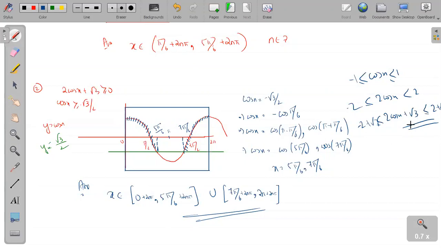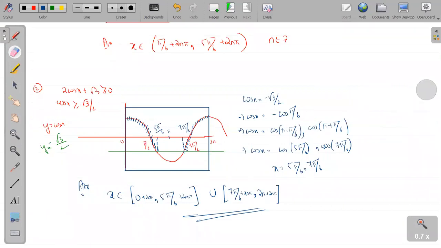अरे भाई साहब ये थोड़ी निकालना है आपको. You are not finding the range. You are finding the domain. You are finding the value of x in which it is true. Where this is positive, so you have to consider like this only. No, here you are finding the range. Range is not required. They are asking to find out the value of x for which this inequality is true. Okay sir. What we are finding? We are finding x for which this is true.